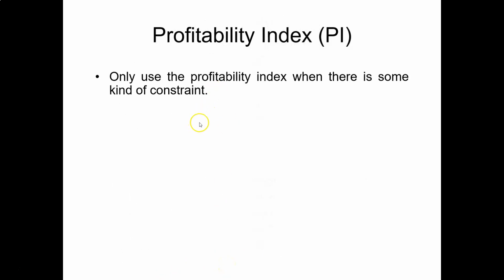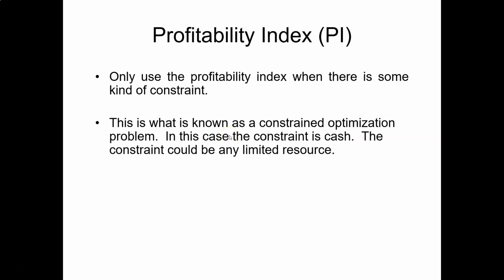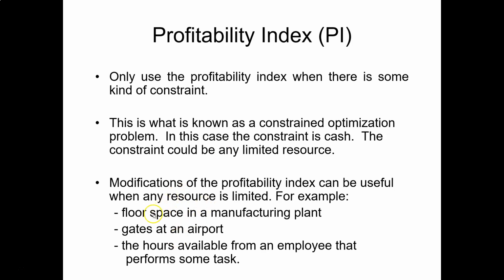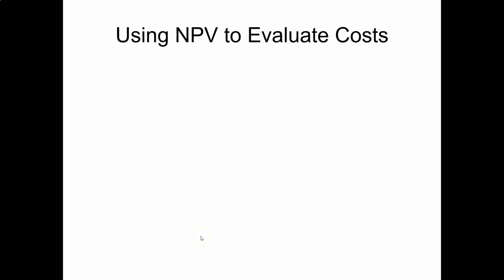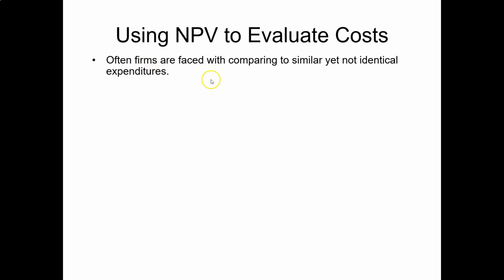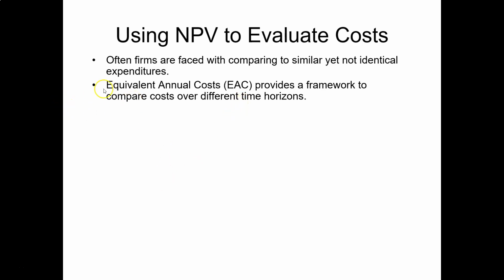We only use the profitability index when there is some kind of constraint. This kind of constraint can be generated by limited cash at hand, limited floor space, or the hours available from an employee to perform some tasks. Sometimes if we have investment projects with similar revenue flow, but they have different costs in the future, then we can calculate the equivalent annual costs to compare costs over different time horizons.